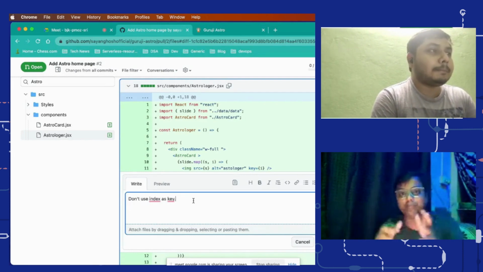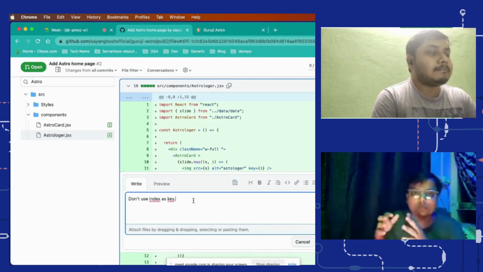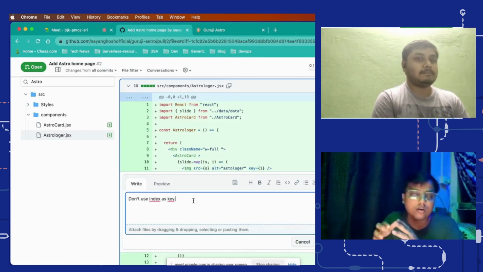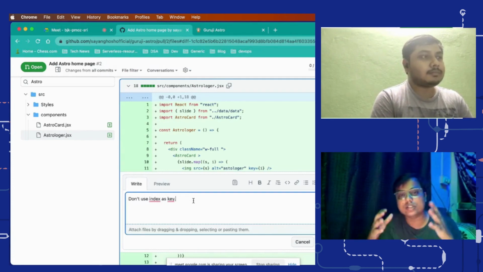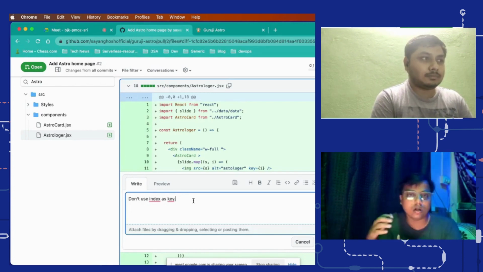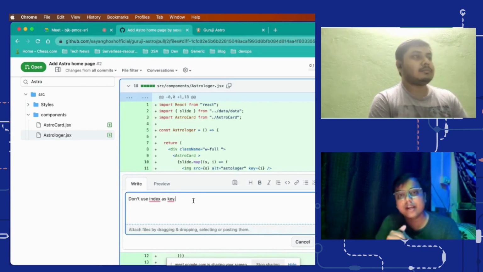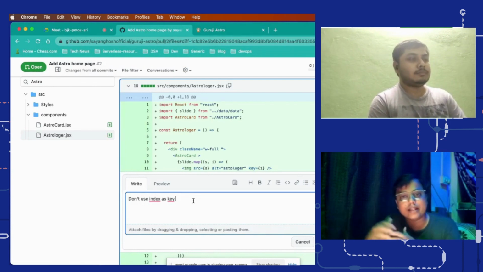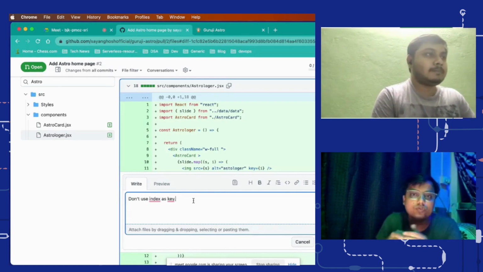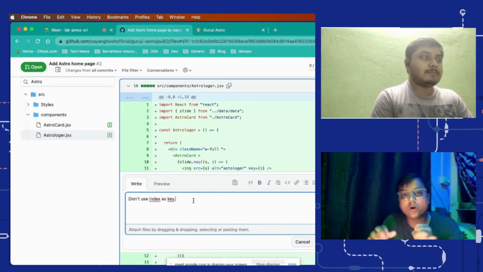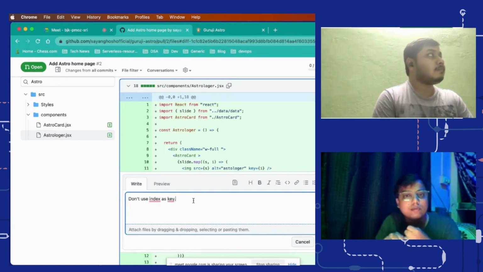So in the diff algorithm it will pick the whole list as a diff, while in case of having a unique key, in the subsequent re-render if you add one item, React will only consider the newly added item as diff and it will not consider the other list items as diff. Why? Because they already have a unique key and the key has not changed. So that's the difference that we have. That's why we should never use date.now. You should not use date.now or random numbers as a key.